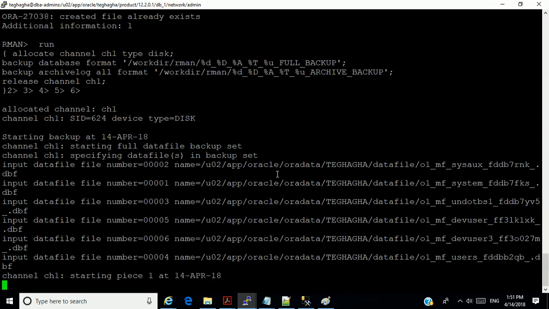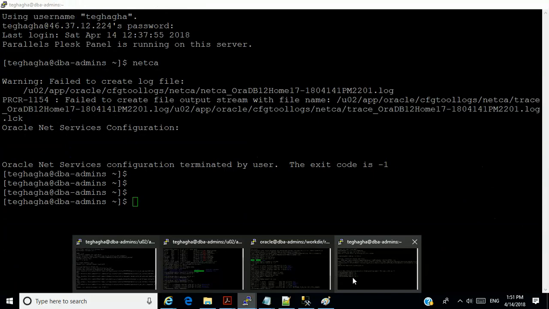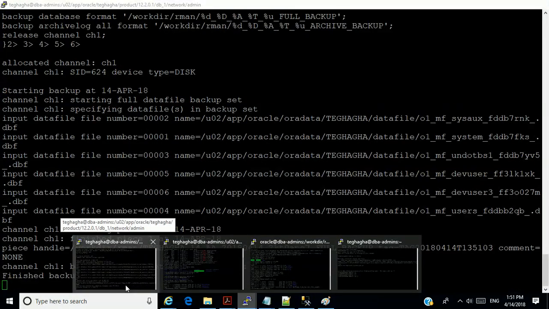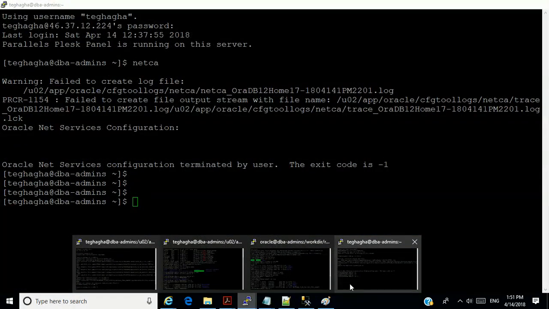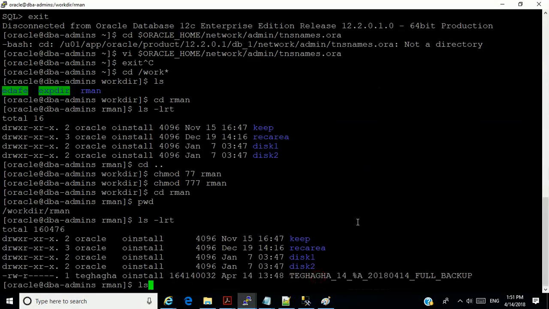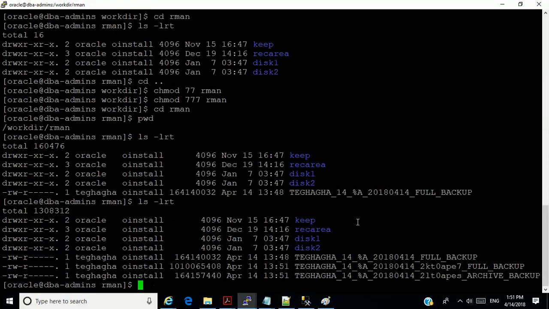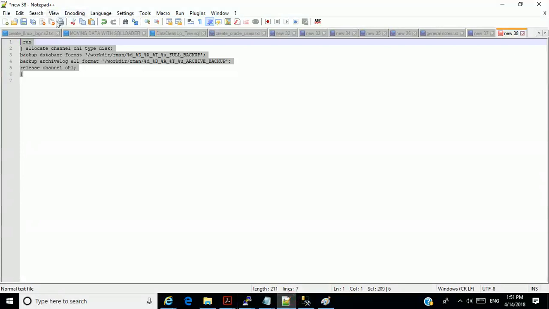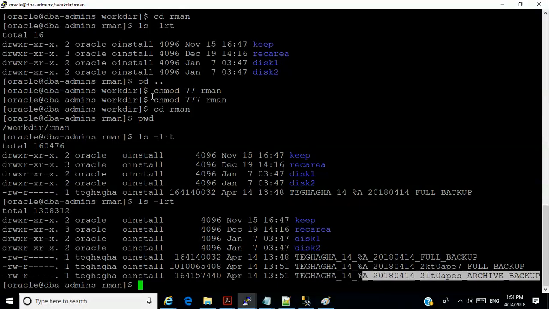So what it's going to do here is to create two files, one for the database and one for the archive log. See, it has created two backups, okay? One for the database and one for the archive log. That was what that command was all about. I hope you can see it. All right.